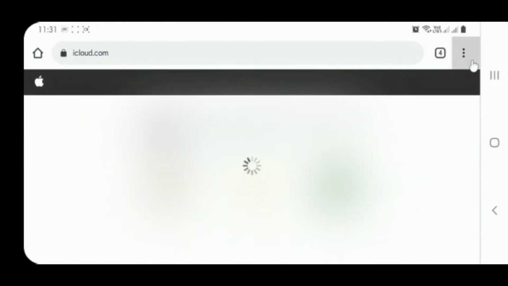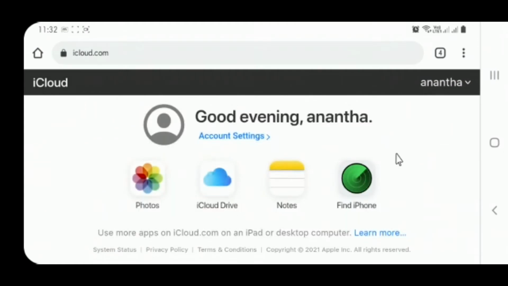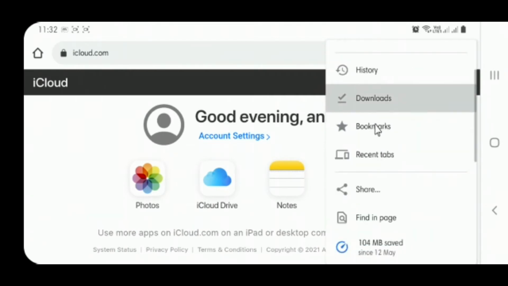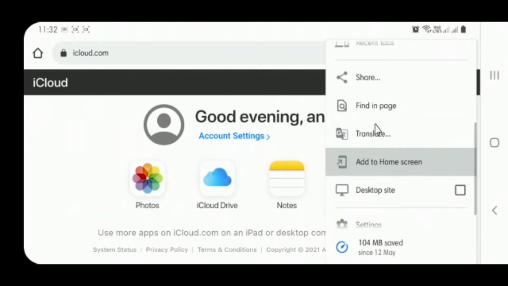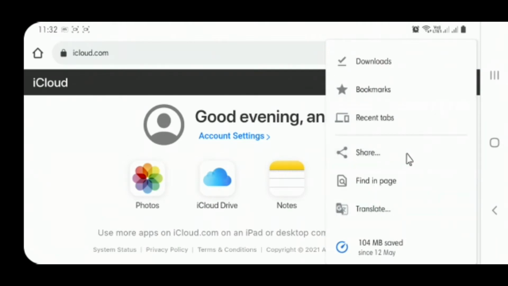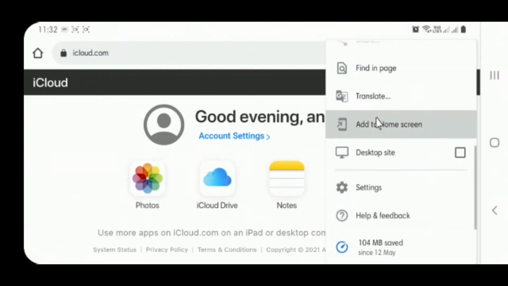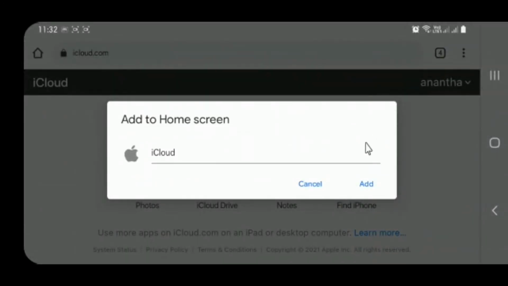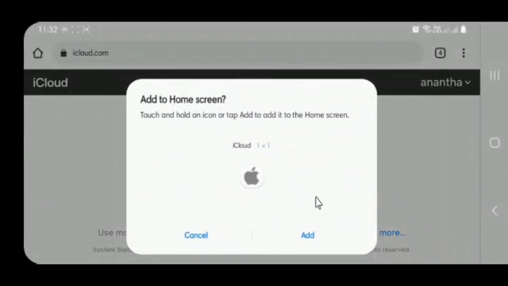So now here you can see the three dots. Click on this. Scroll down. And here you can see the option add to home screen. Click on this and then click on add and again click on add.